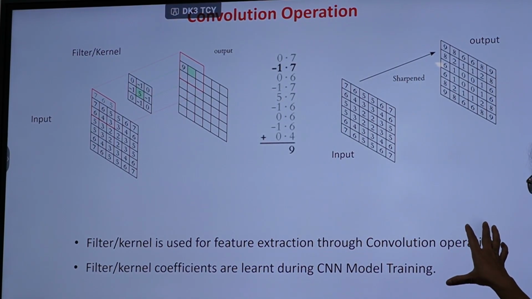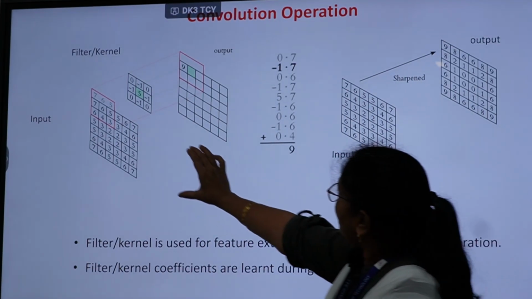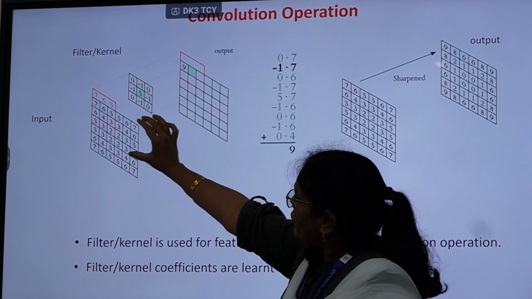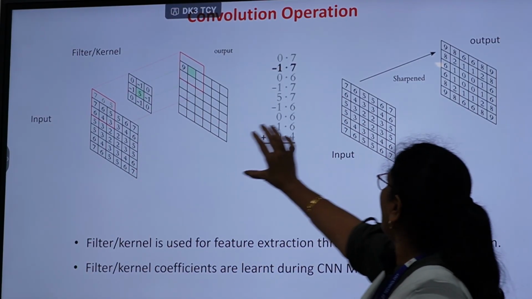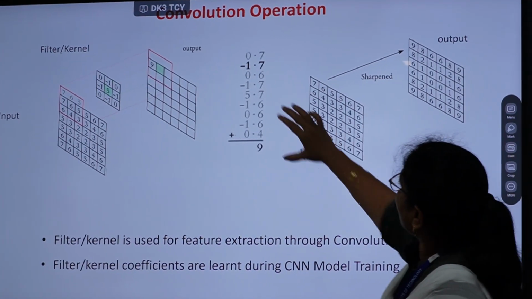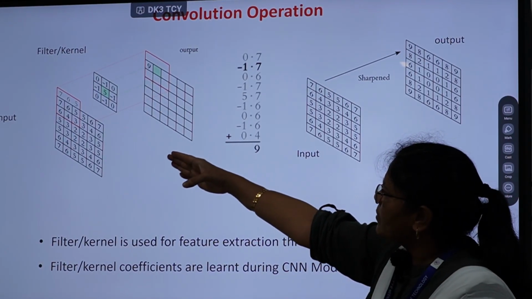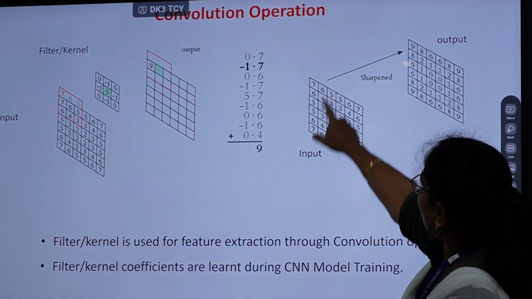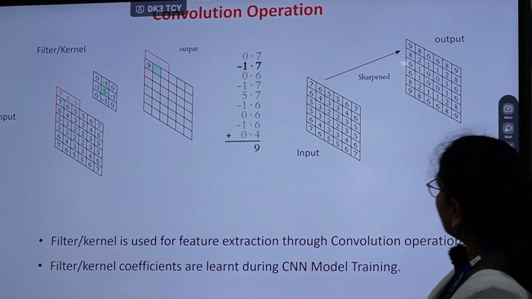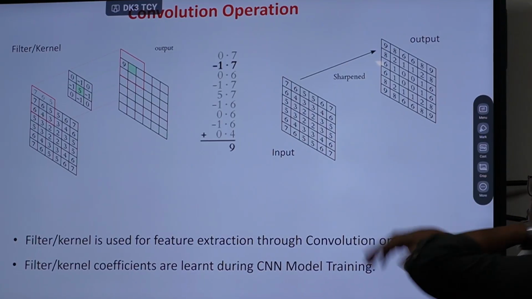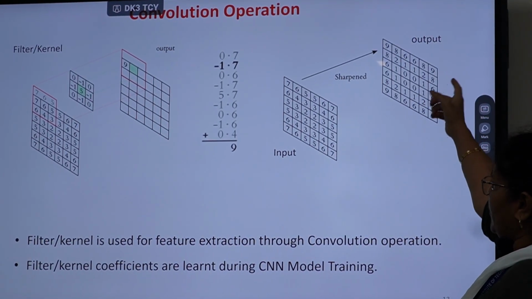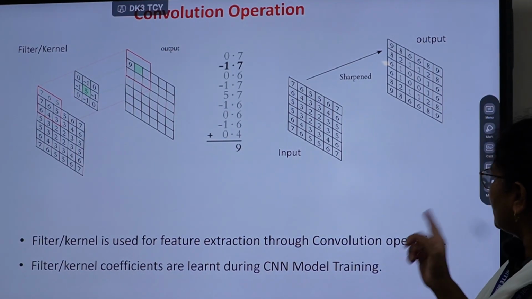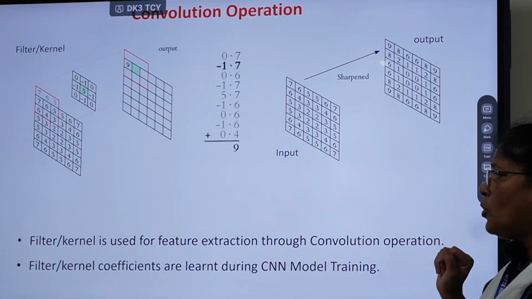This slide shows the convolution operation. Here is an image segment and here is a kernel, that is a filter which is used to convolve on this image, and here the convolution operation is shown, that is the filter coefficients are multiplied with image segment intensity values. Then each pixel is replaced with the response of the filter. So what is the operation done in the resulting image? It depends upon the kernel that is being used. Filter or kernel is used for feature extraction through the convolution operation.